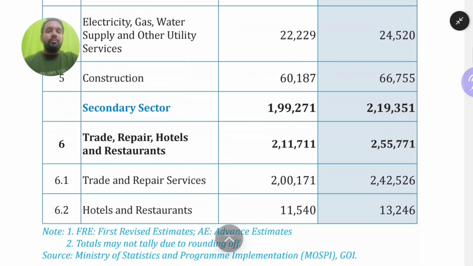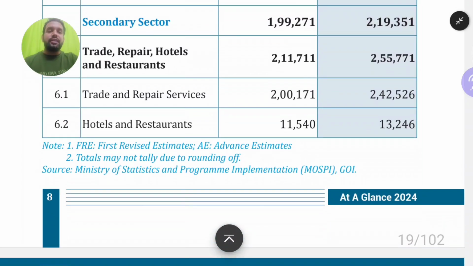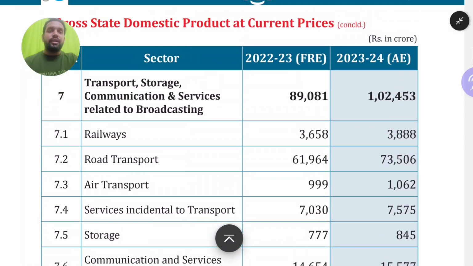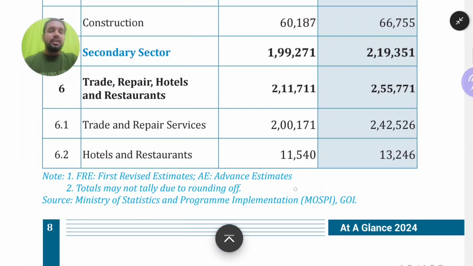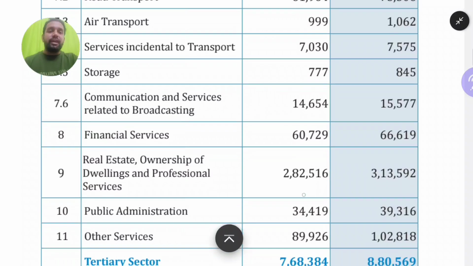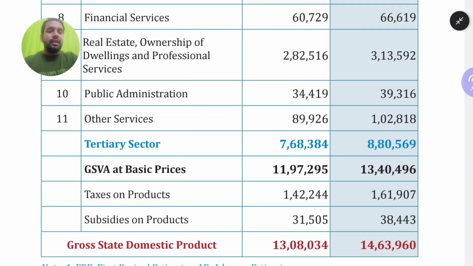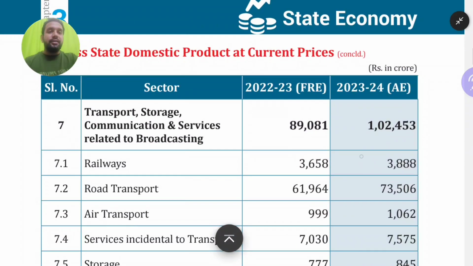Now we'll talk about the tertiary sector. You can see that a lot of services are included here in the tertiary sector. First of all, we'll see the total value of the tertiary sector, then we will get one idea. The total value of the tertiary sector here is 8,80,000 crore. So this is the 8,80,000 crore service sector.